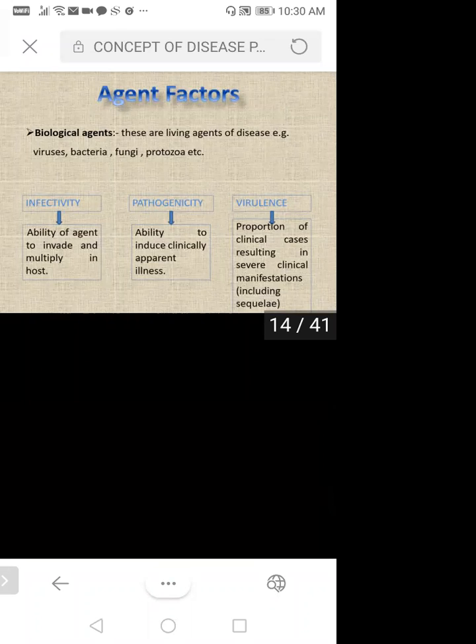It means now some person is affected with some disease. So how is he taking that disease individually? What is his perception toward that disease? So it is going to induce clinically apparent illness. So we can observe those things in that particular person. Then virulence, proportion of clinical cases resulting in severe clinical manifestation, including sequelae. So what are the clinical cases resulting in severe clinical manifestation? If they are having severe clinical manifestation, what should be the proportion of clinical cases? So that will be covered under your virulence.